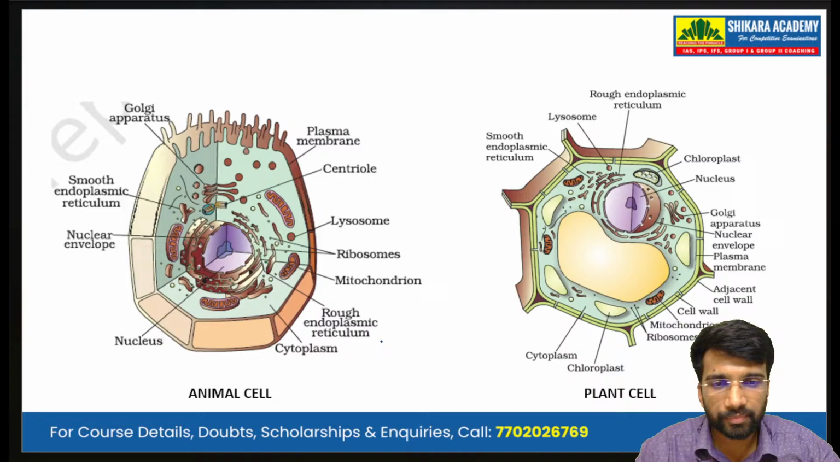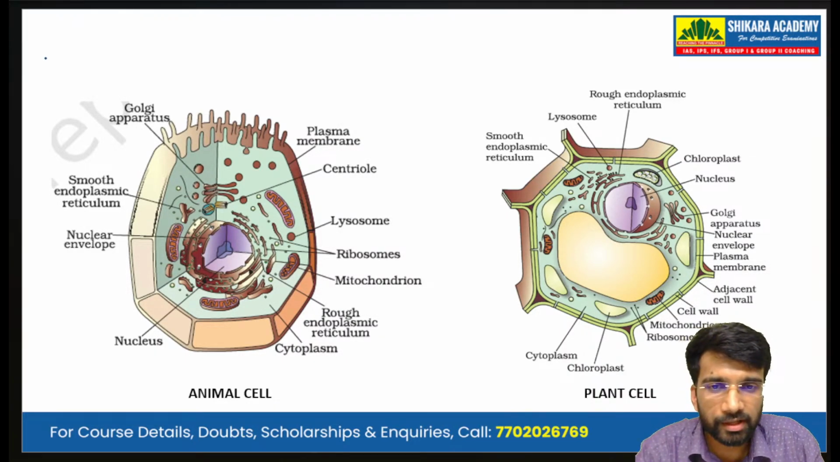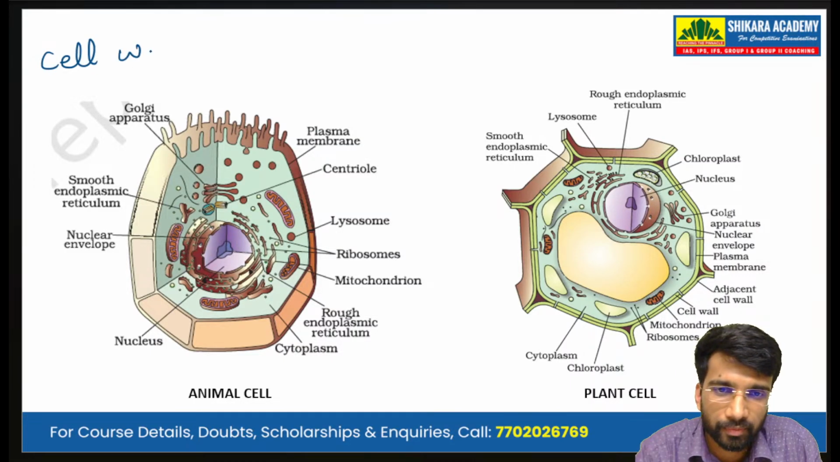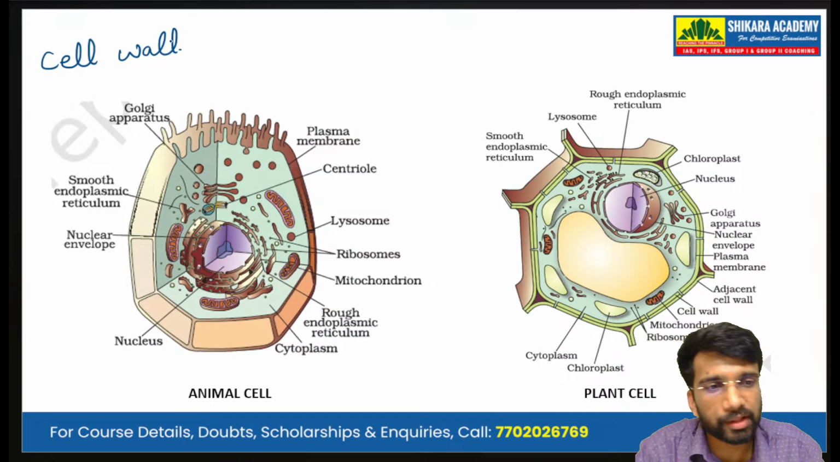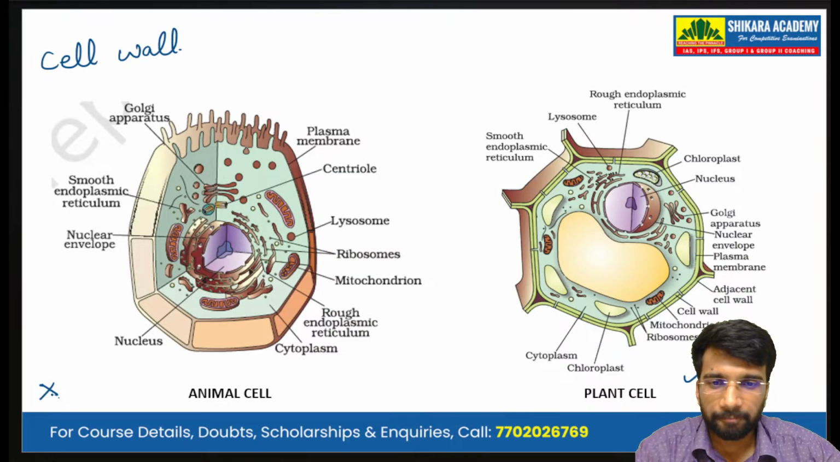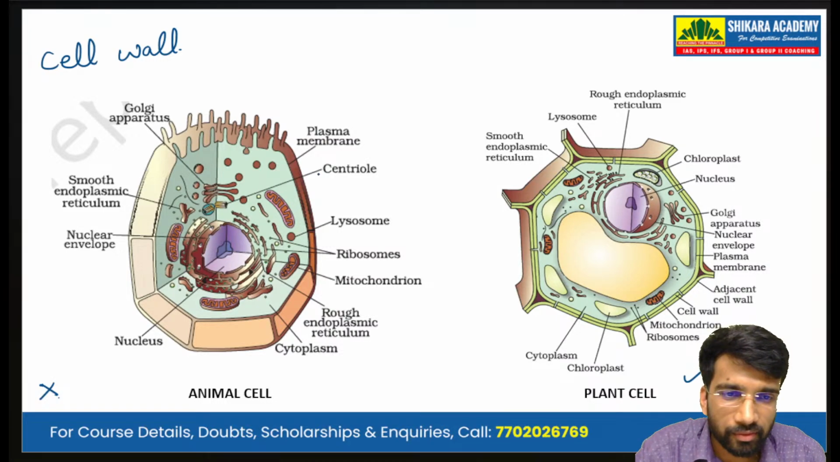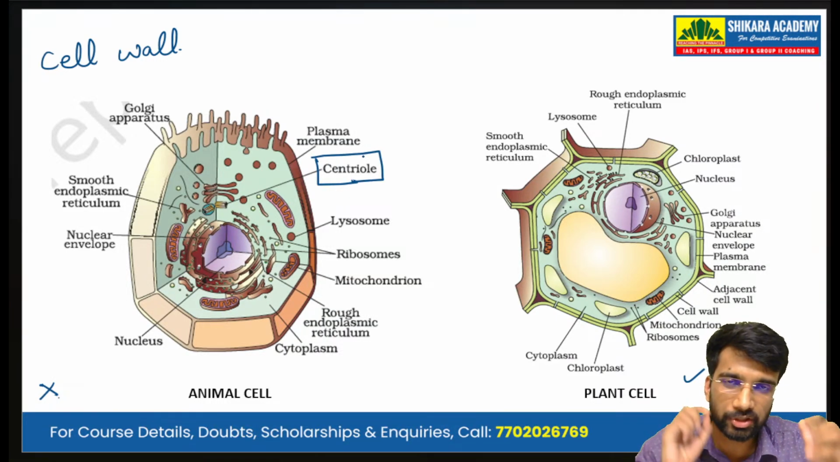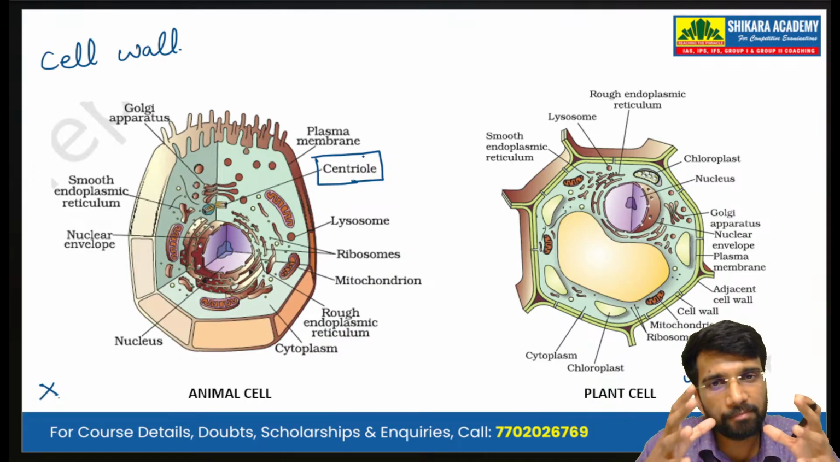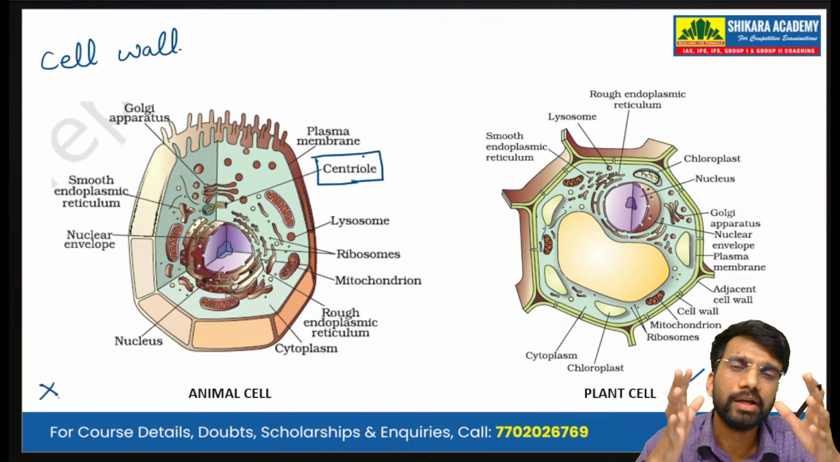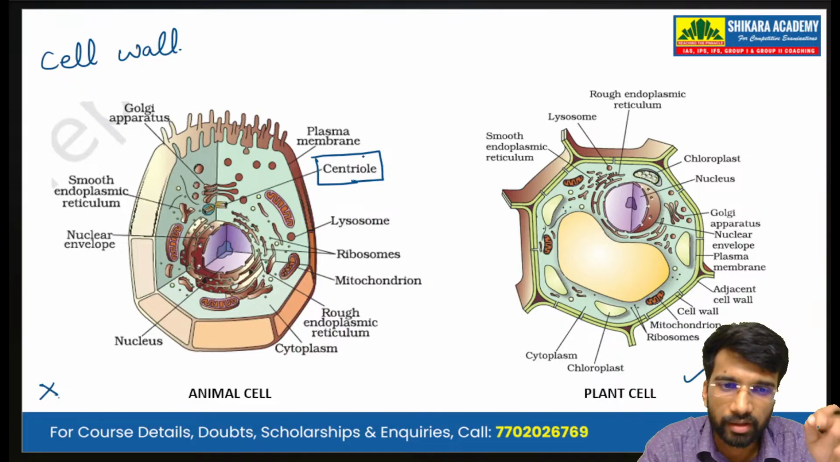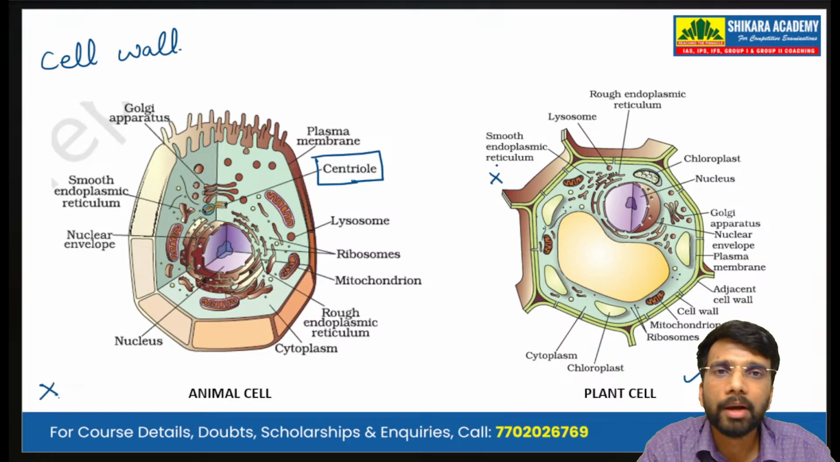Now we look at some of the differences between a plant cell and an animal cell. Firstly, there is the cell wall. A cell wall is present in a plant cell and is absent in an animal cell. The animal cell has a specialized organelle known as the centriole, which comes into the picture when cell division is taking place. The centriole is absent in the plant cell.